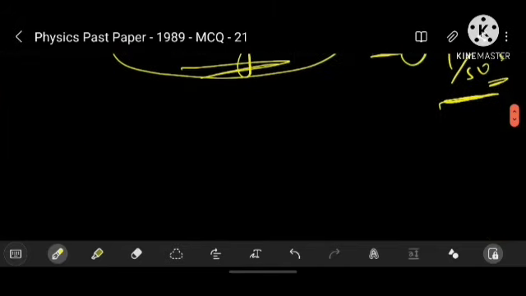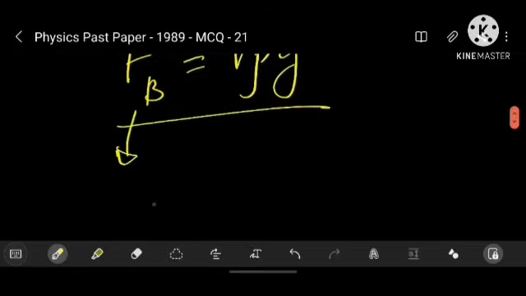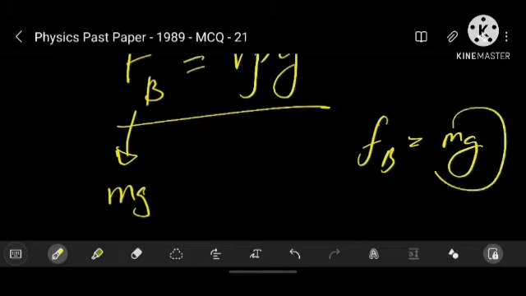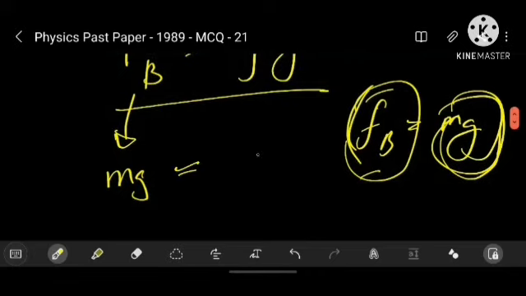Alright, now let's have some entertainment. So many equation maniacs out there. How they deal with this question is they use buoyancy force equal to V rho g. They substitute the buoyancy force with mg. In a sense, the upthrust is equal to the buoyancy force, yeah, that is correct. Buoyancy force is equal to mg. So they write mg equal to V rho g.